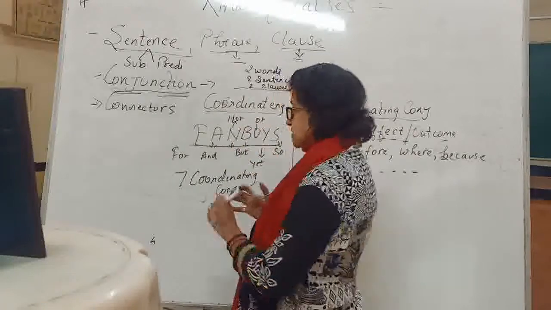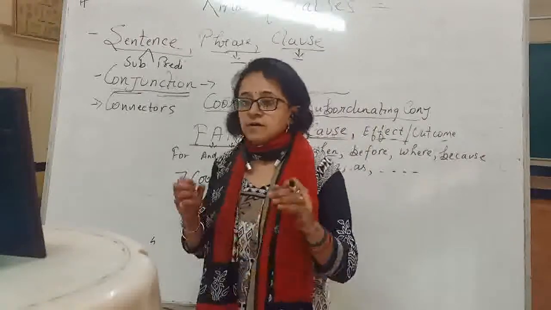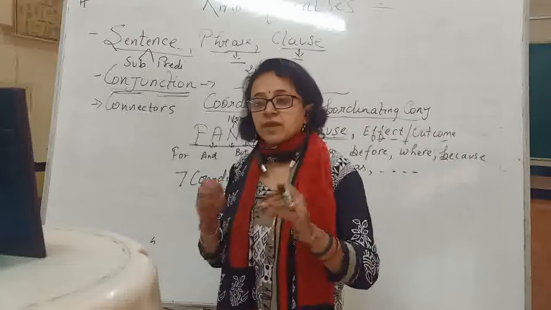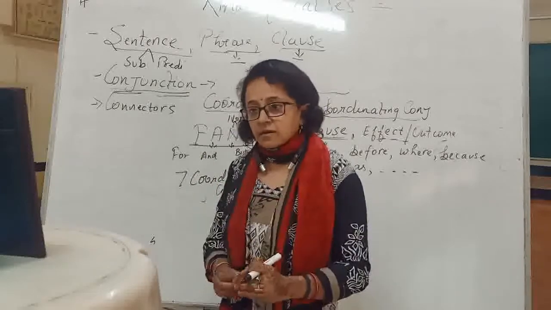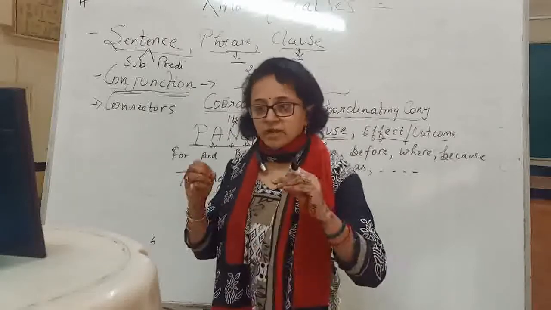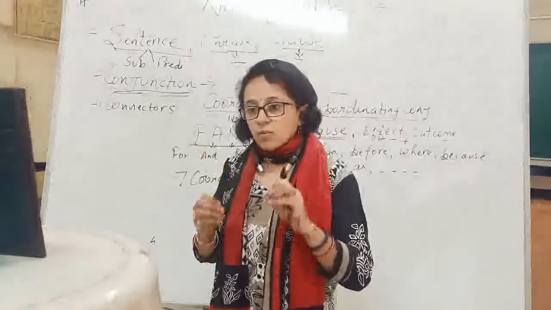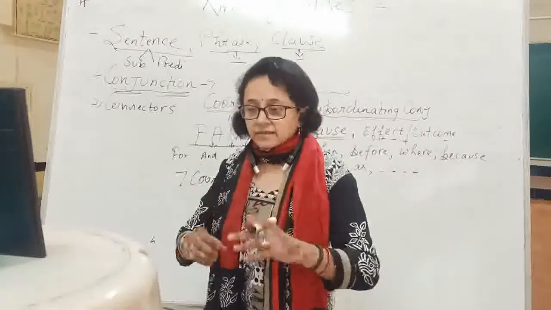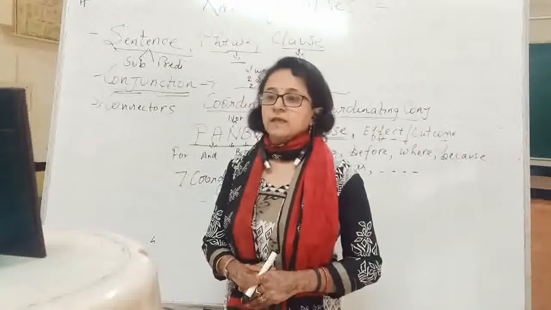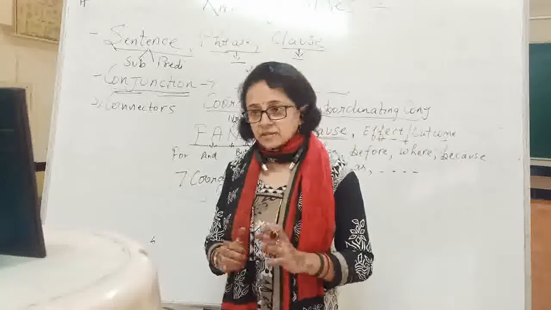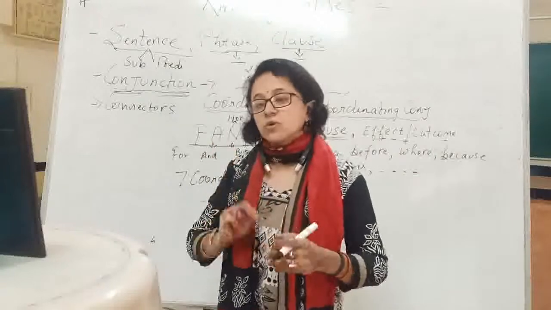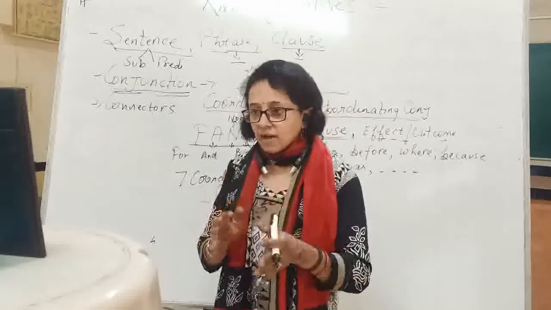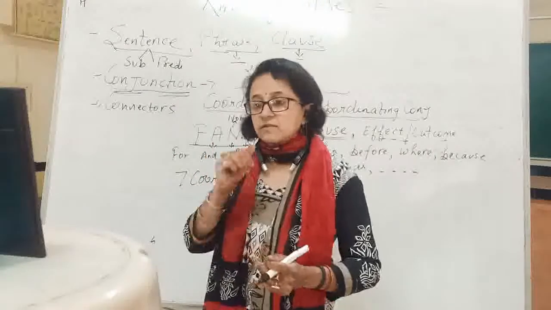In coordinating conjunctions, I am saying that Ram and Rahim are best friends. So, in this sentence, what is the connector? And, yes, it is connecting two subjects. Fine. Ram and Rahim are best friends.